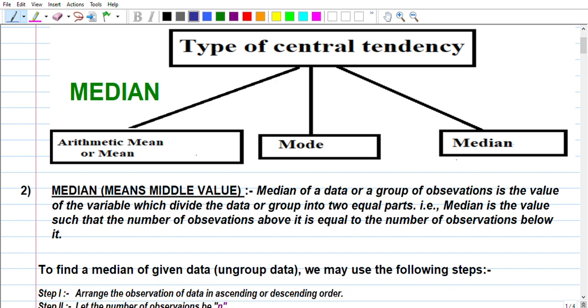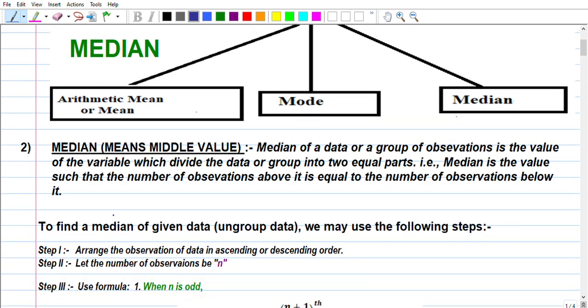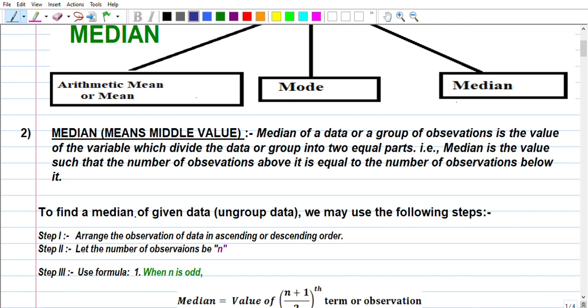The second point I have written here: to find the median of given data, that is ungrouped data, we may use the following steps. Arrange the observations of the data in ascending or descending order. Determine the number of observations.